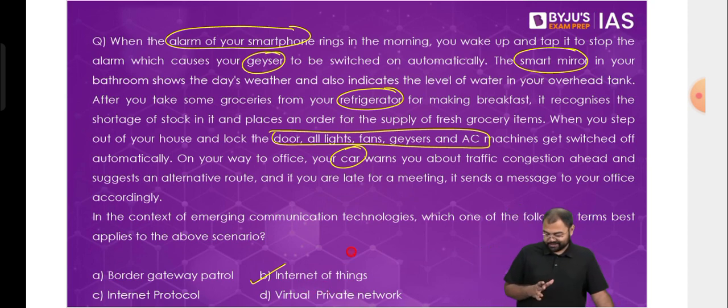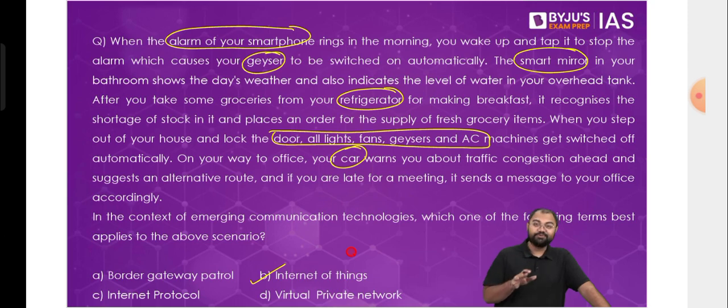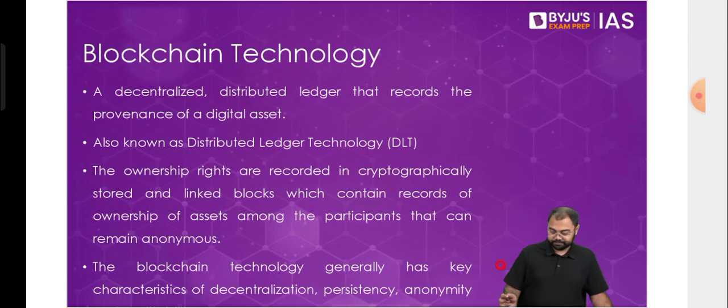Fun fact about this question is that this was an exact question that I had given in the class just before the examination. I was taking a prelim special class just before your prelims examination, I think in 2018, and I had taken the exact same question. So for some reason, they also asked the exact same question. So either both of us had the same source, or maybe they were watching. One of the two possibilities. Yeah. So this is about Internet of Things.